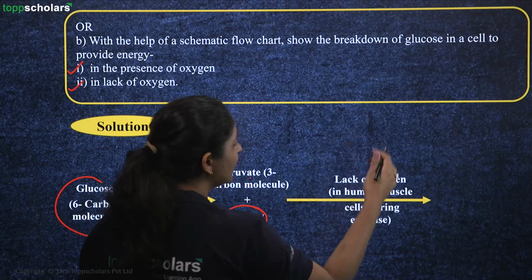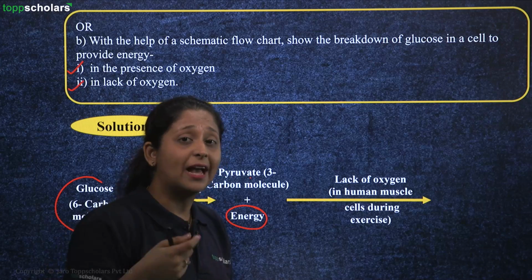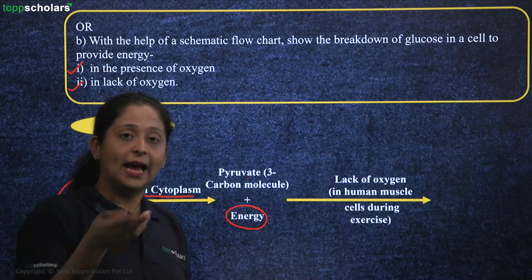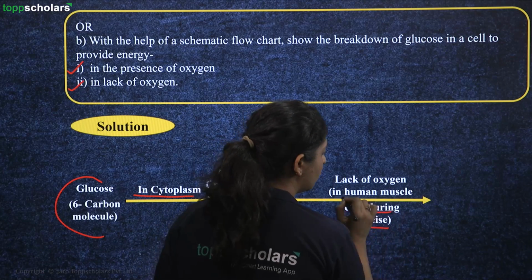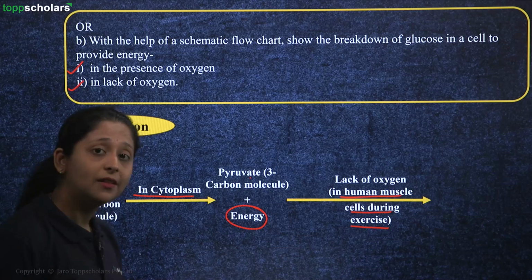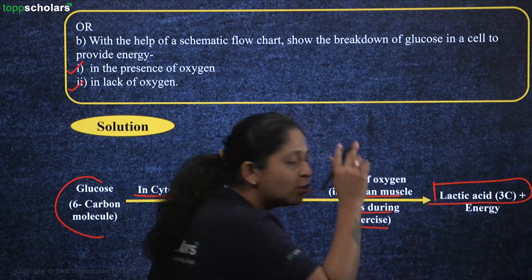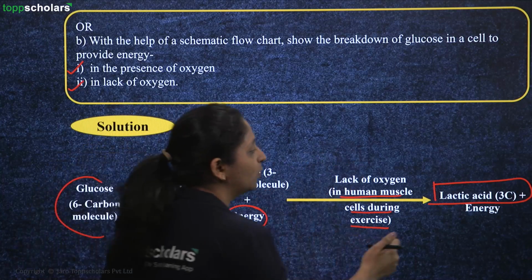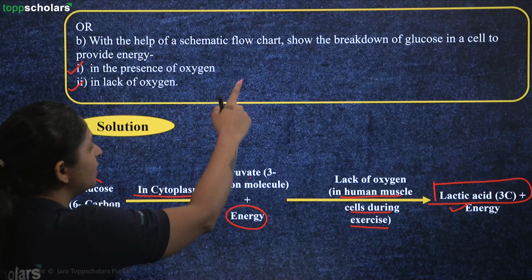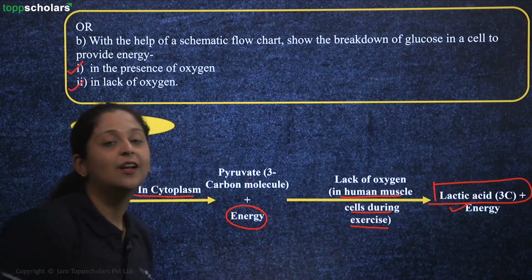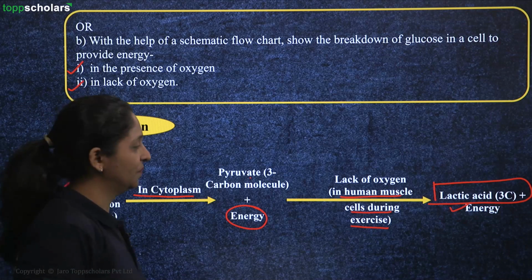Then, as there is lack of oxygen, let's say for example, in human muscle cells, there is lack of oxygen when you are exercising. At that time, your muscles will start to opt for anaerobic respiration. So, no oxygen. What will happen then? Then, you will convert it into lactic acid, which is also a 3-carbon compound, and along with that, you will be producing energy. So for this question, students, you had to just show a simple flow chart to explain both the procedures, aerobic as well as anaerobic respiration.